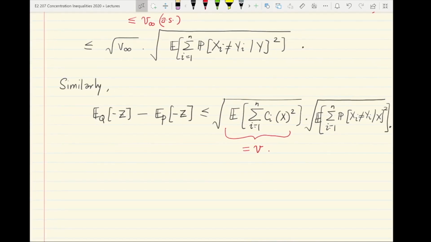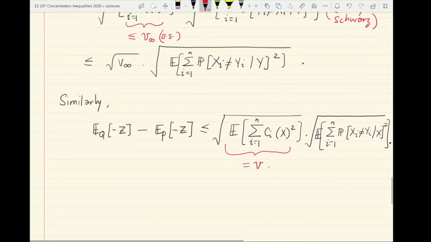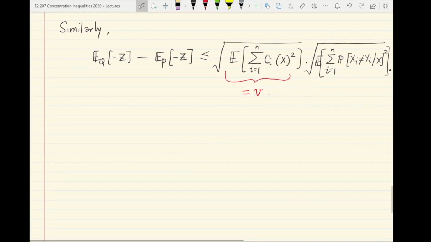And all we need to handle is that we need to show that the second term, which is this transportation like cost, the expected value of the sum of conditional probabilities of discrepancy square, should somehow be related or upper bounded by the divergence between the measures.